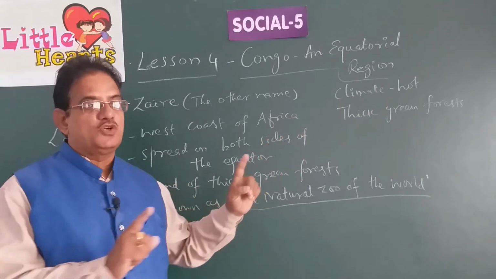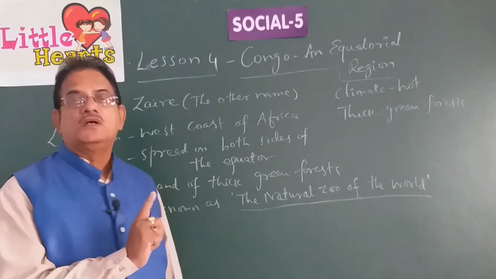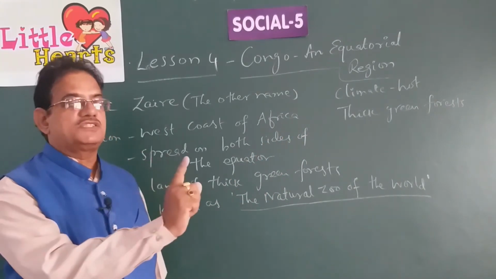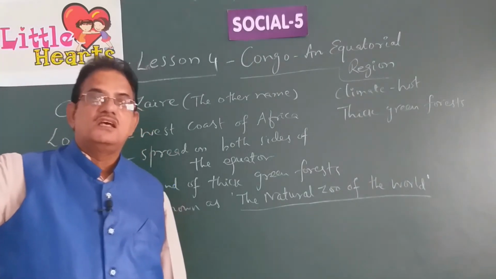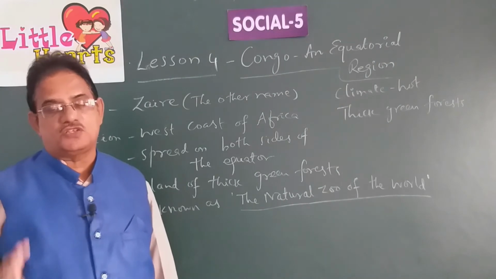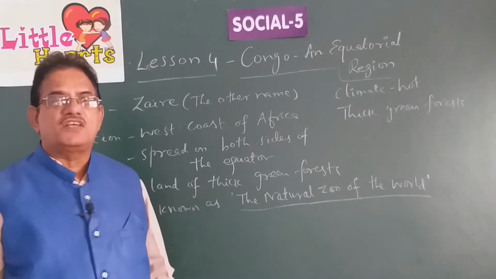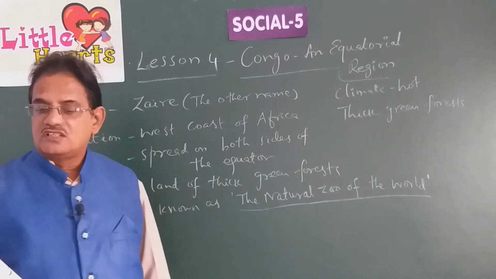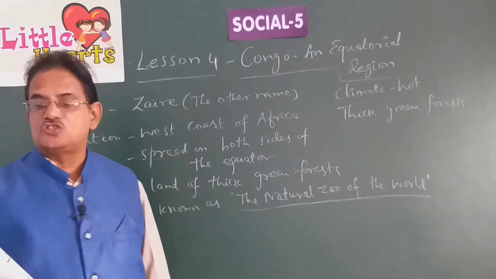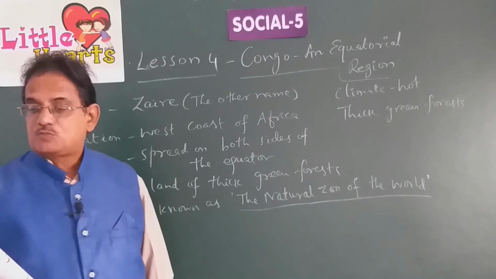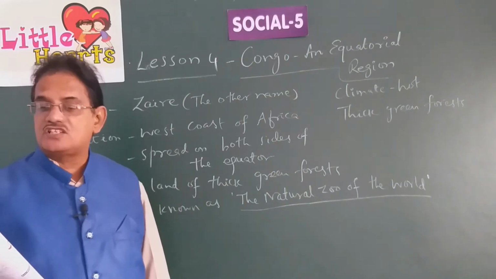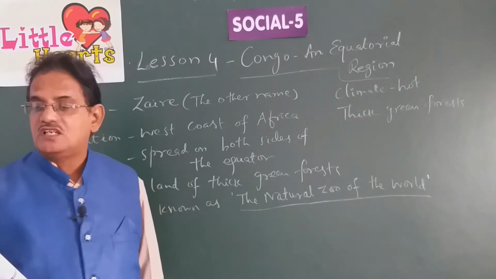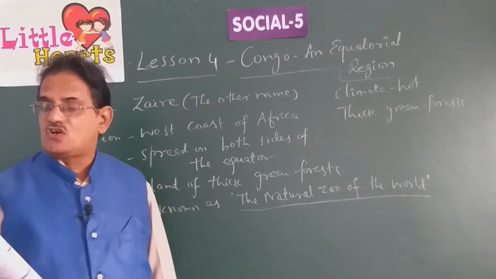And sometimes those creepers wind themselves around big trees which are almost reaching the height of 50 meters. So really this is a very wonderful feature of the forests in the Congo region. These are the special features of these forests.